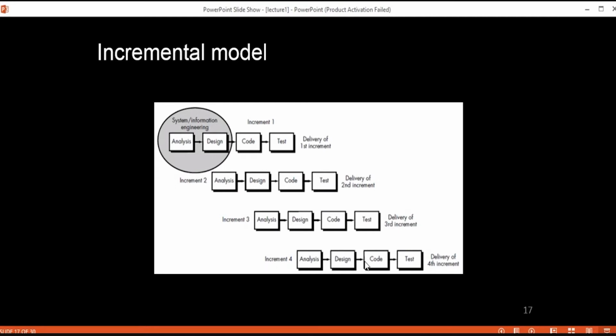To develop the software using this model, this phase has a crucial role, because on the basis of the requirements you have given for this particular cycle, you are going to develop that particular software or functionality.